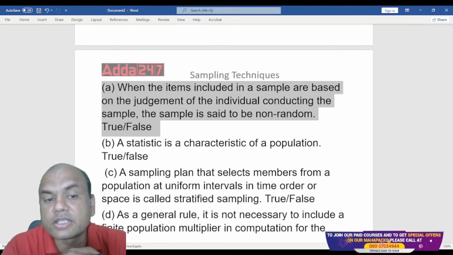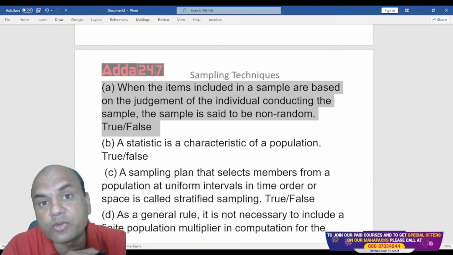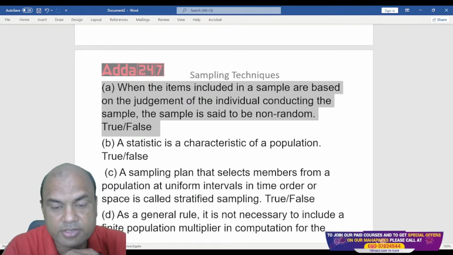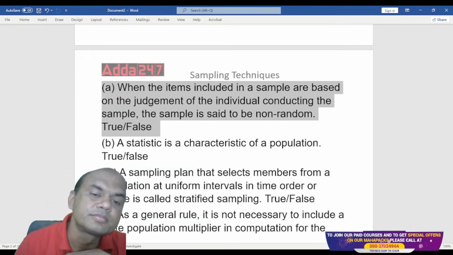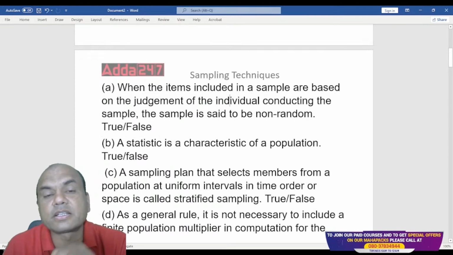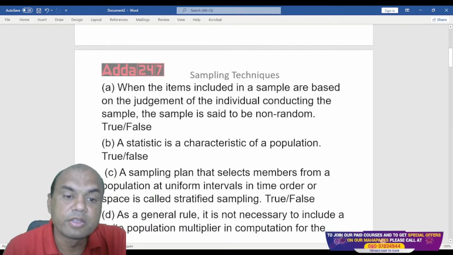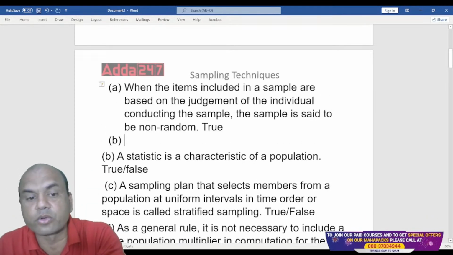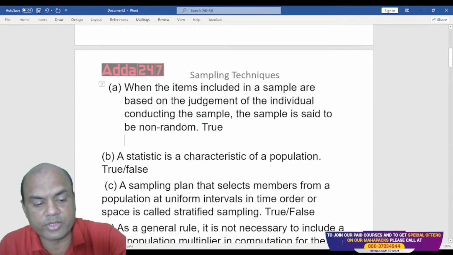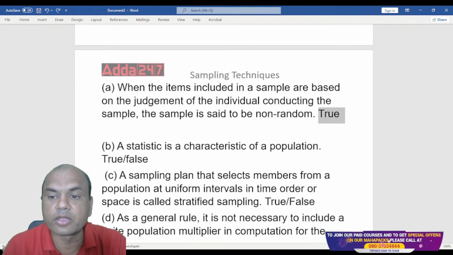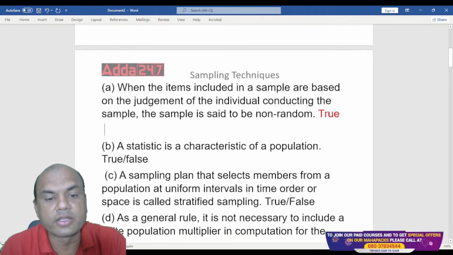Judgment of the individual conducting the sample. So it is. Yes, it is. Correct. This is a type of non-probability sampling. So the answer for this is true, everyone. Let me mark it over here. True.